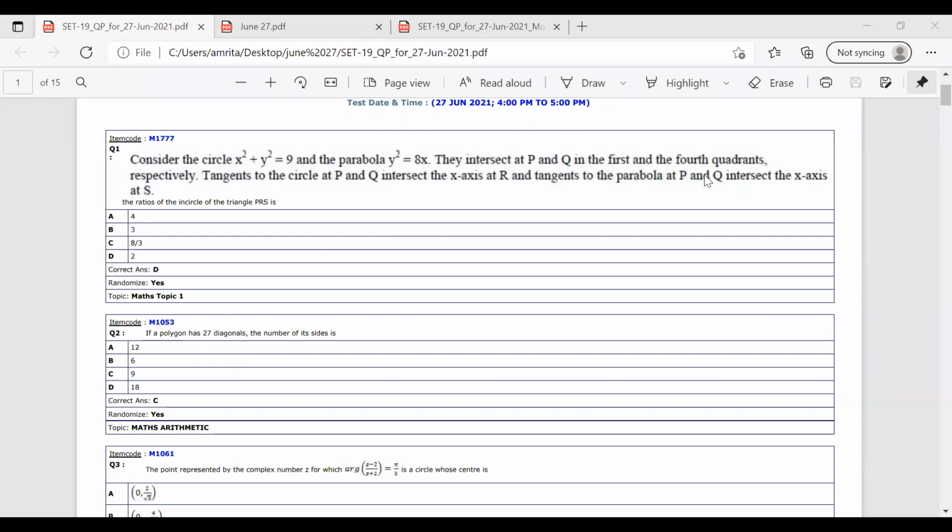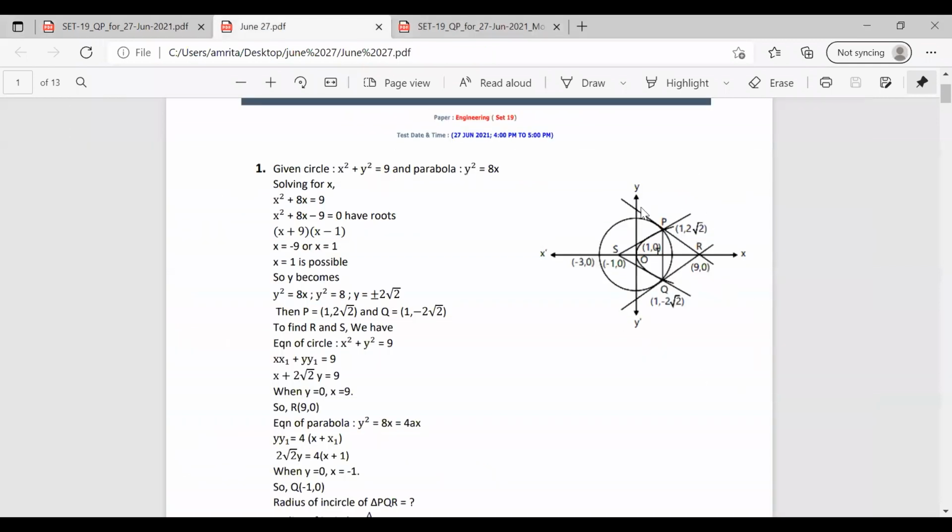They mean the circle and the parabola are intersecting at 2 points P and Q in the first and the fourth quadrant. And tangents to the circle at P and Q intersect the x-axis at R, and tangents to the parabola at P and Q intersect the x-axis at S. Okay. So just have a look at the diagram. We have the circle here, we have the parabola here.